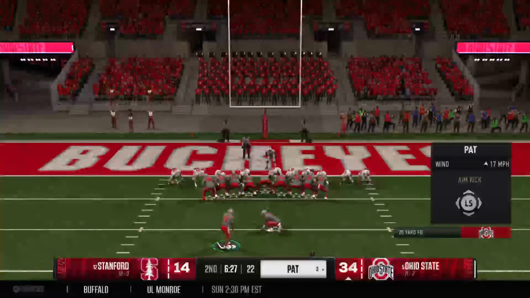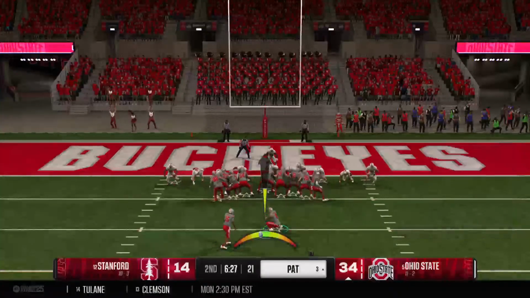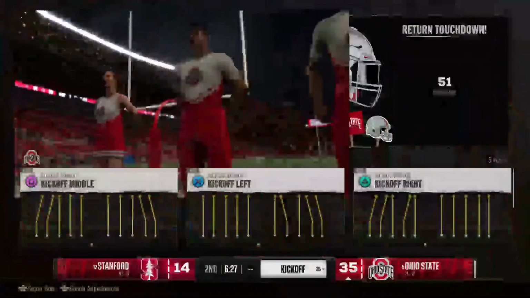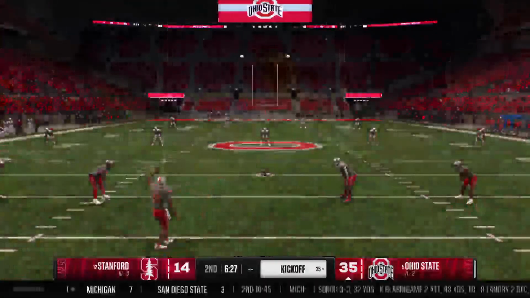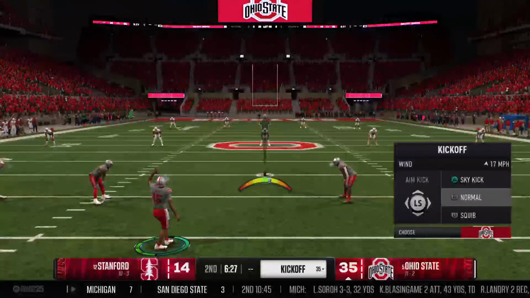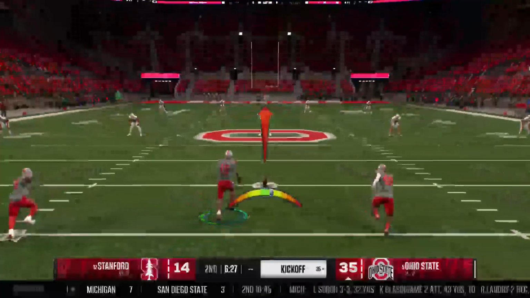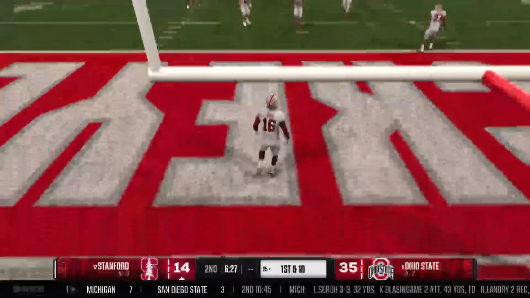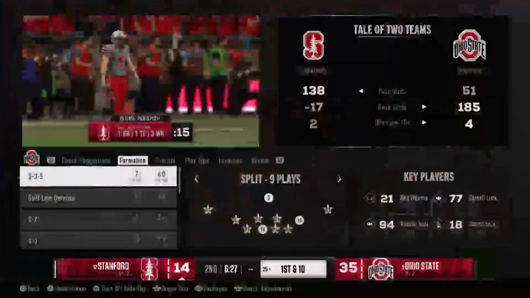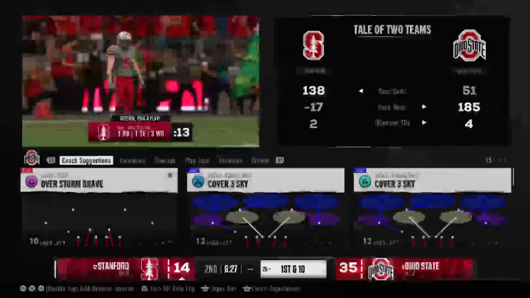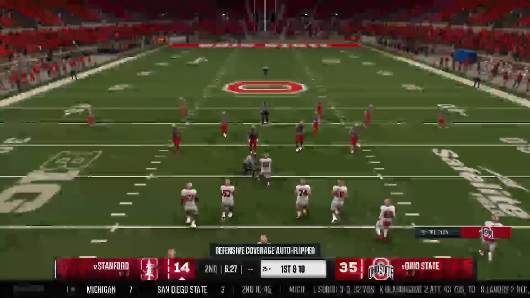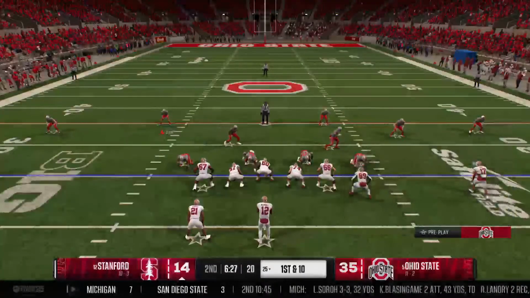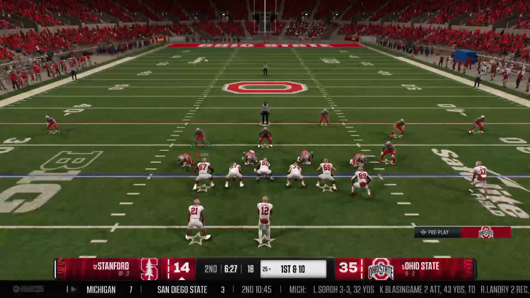Here's the point after attempt. And the extra point makes it a 3-touchdown lead. Getting set to kick the ball off now. This one is not returnable. It's out of the back of the end zone. And the Cardinal offense is back out there on the field. Last time was a quick 3 and out. Can they get a drive going this time?